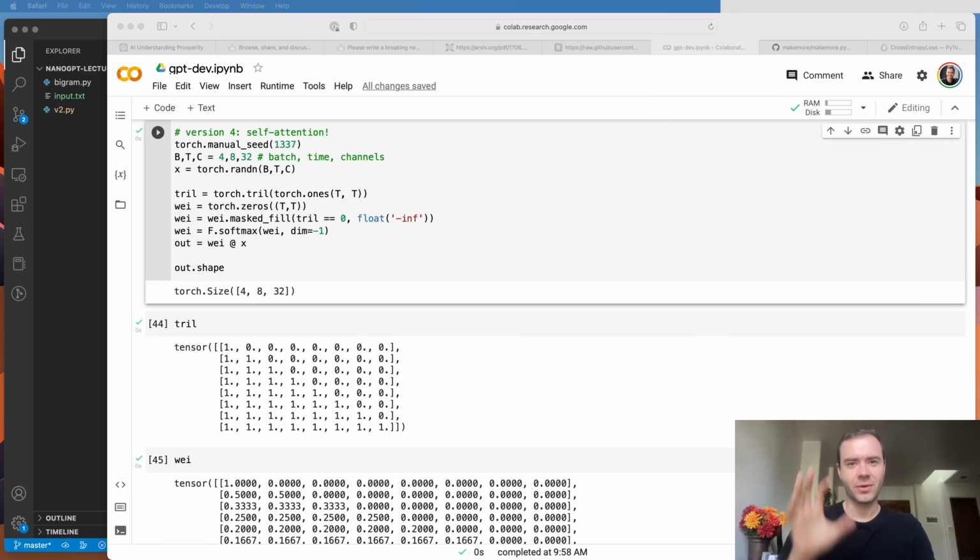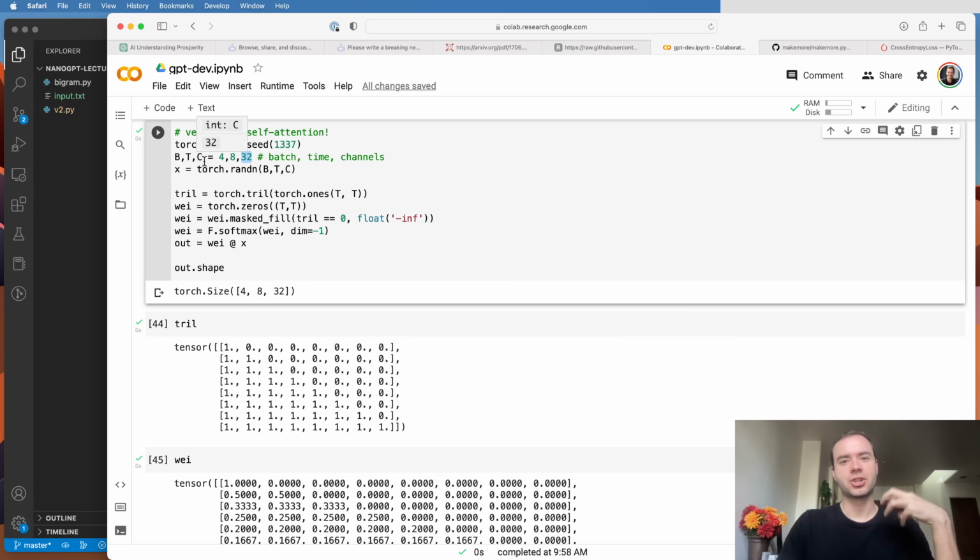Okay, so now we get to the crux of self-attention. So this is probably the most important part of this video to understand. We're going to implement a small self-attention for a single individual head, as they're called. So we start off with where we were. So all of this code is familiar. So right now I'm working with an example where I changed the number of channels from 2 to 32. So we have a 4x8 arrangement of tokens, and the information at each token is currently 32 dimensional, but we're just working with random numbers.